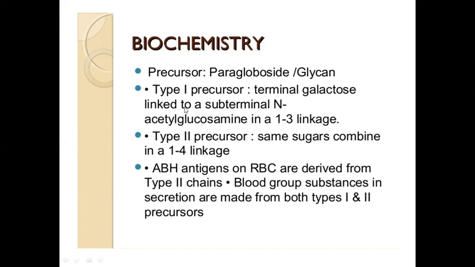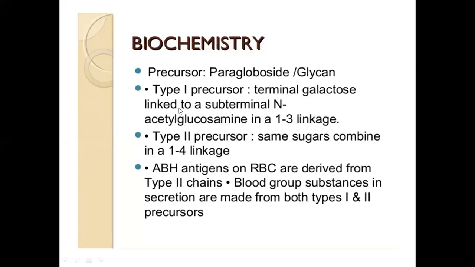But why is it that there are antigens present in the plasma that we cannot detect? It has something to do with their biochemical configuration. Although there are type 1 antigens present in plasma, we cannot use it as clinical specimen for identification because of their biochemical configuration.